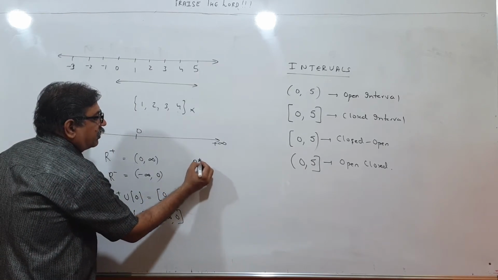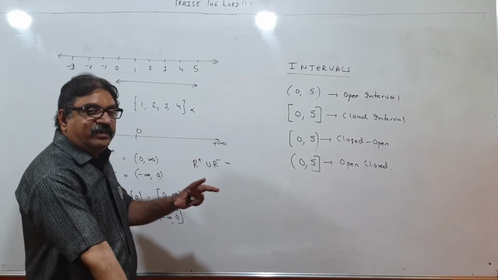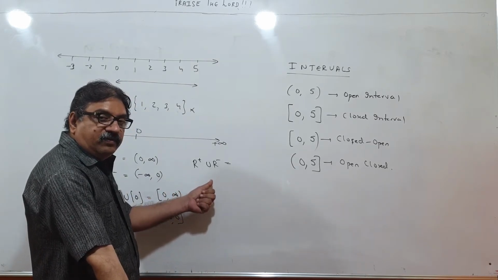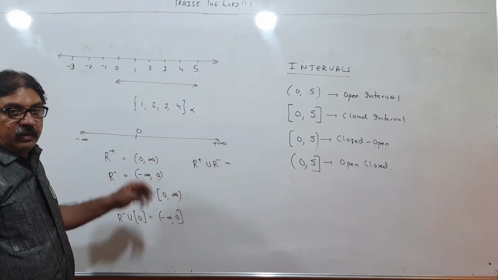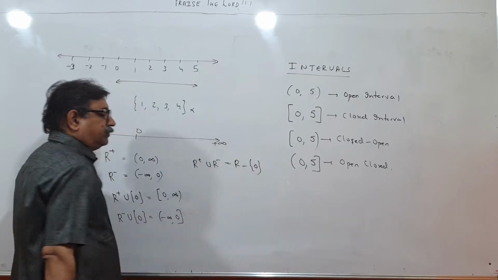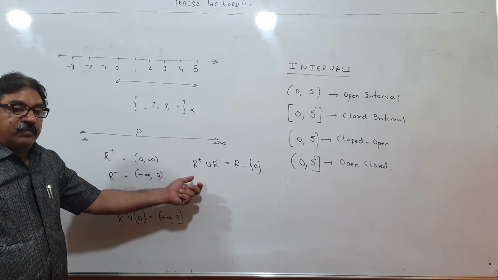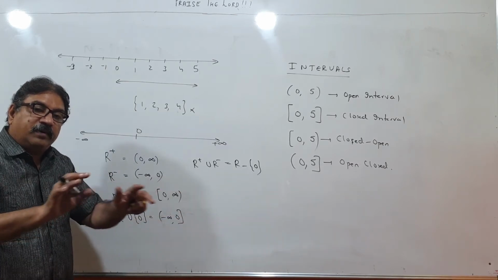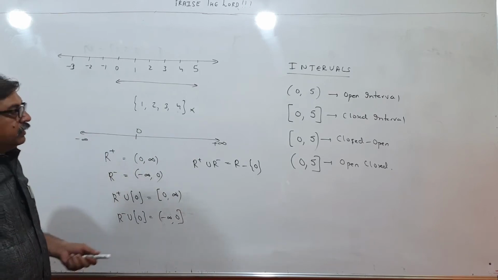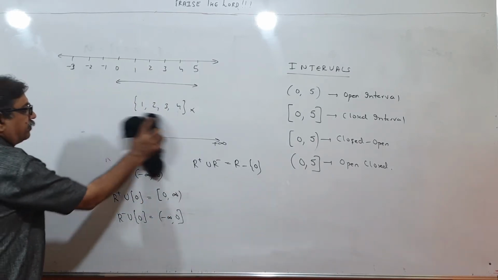R plus union R minus means, union means addition, we include both the sets. All positive numbers and all negative numbers. Means the entire set of numbers but not 0. So this is R minus 0, R plus union R minus. All positive real numbers, all negative real numbers, that means all numbers but not 0, so R minus 0. Please copy these very important notations children. Please copy these important notations which are given.